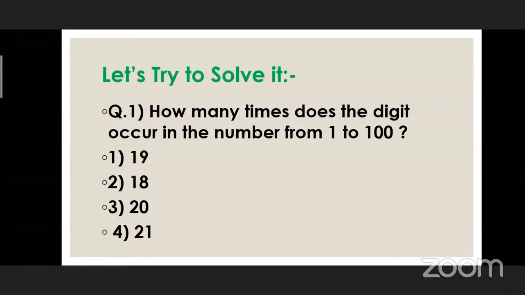Option 2, 18. The third one, 20. And the fourth one, 21. So read the question, observe the question. What do we have to do? Is there any idea? 20.